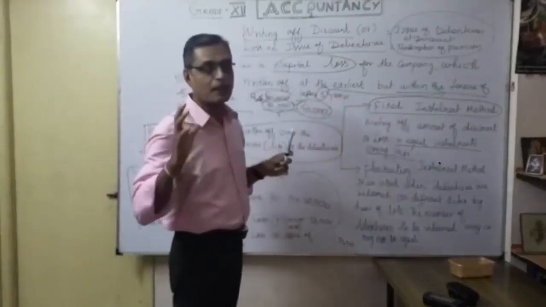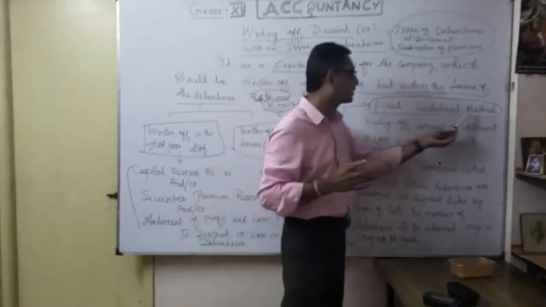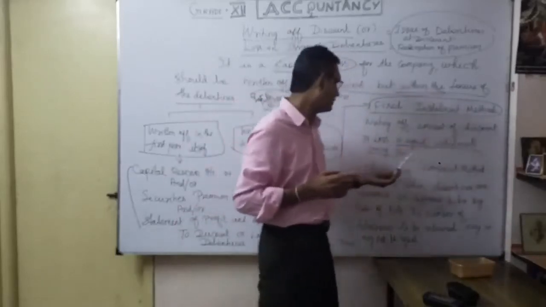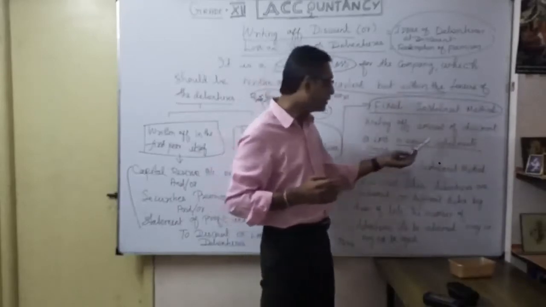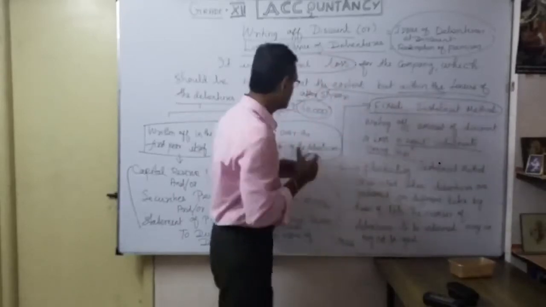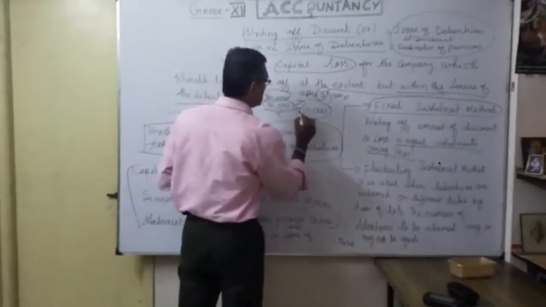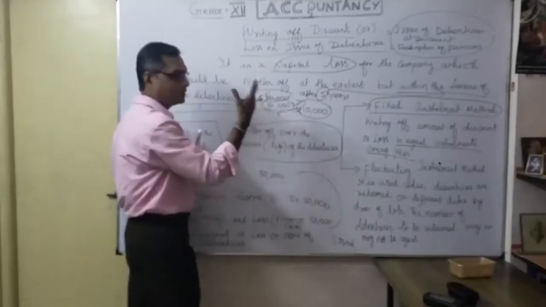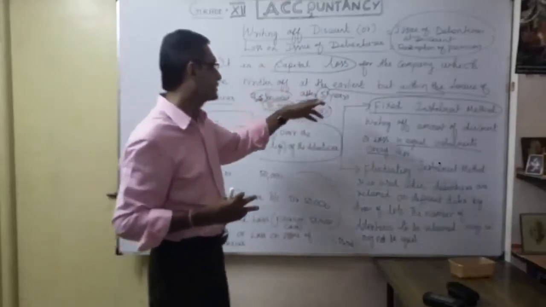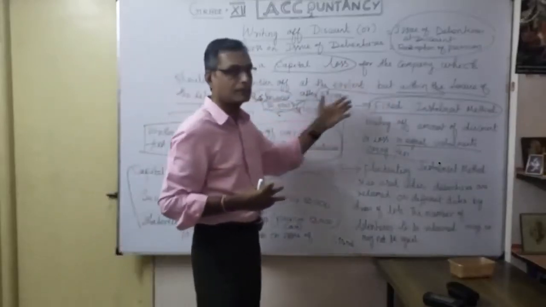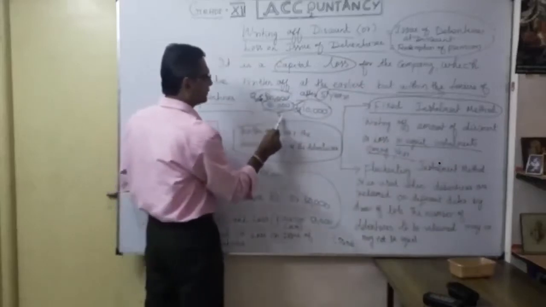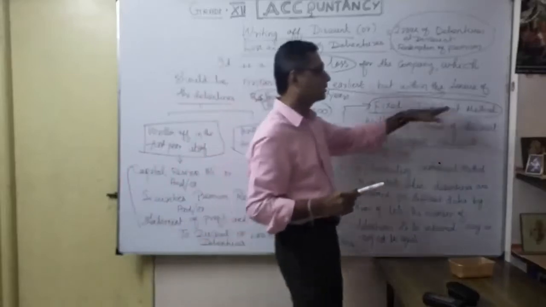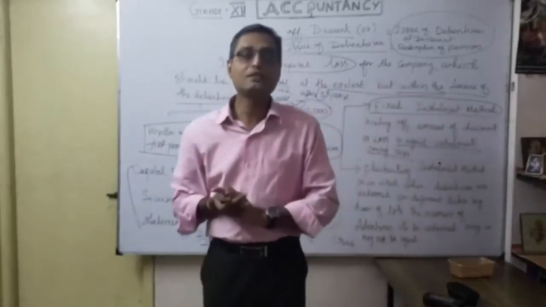That is the purpose behind the fixed installment method. You understood? Write off the amount of discount or loss in equal installments every year, so every year it is 10,000 rupees. Up to 5 years, or 3 years accordingly, the total loss divided by the number of years gives the equal installment of 10,000. So every year I write off 10,000. That is called the fixed installment method.